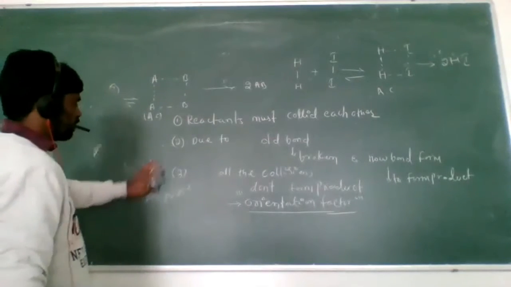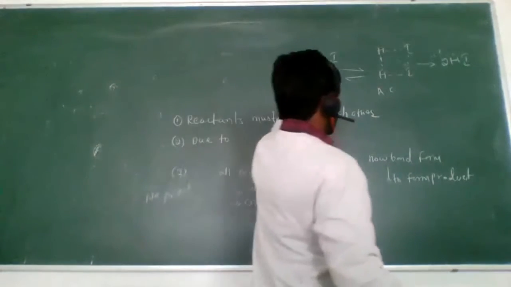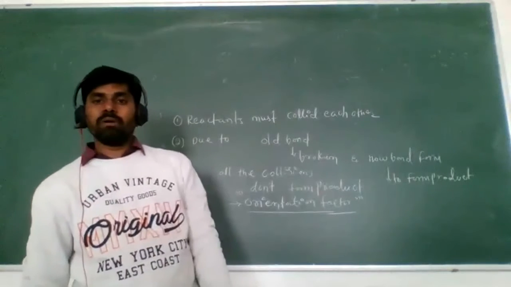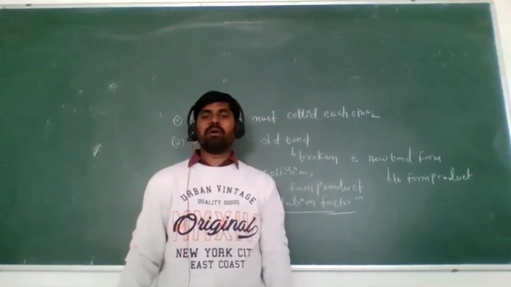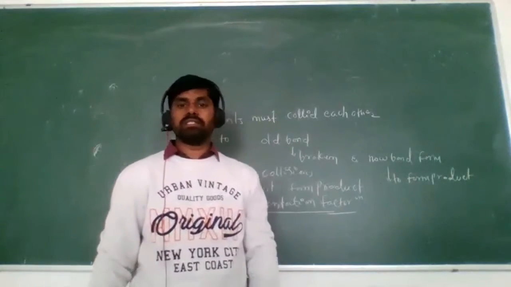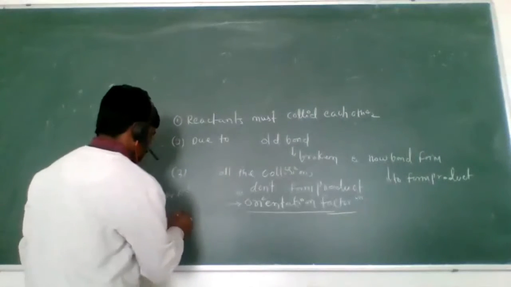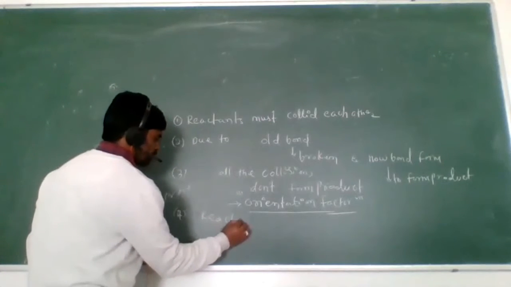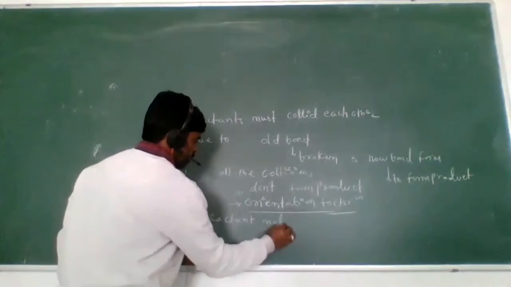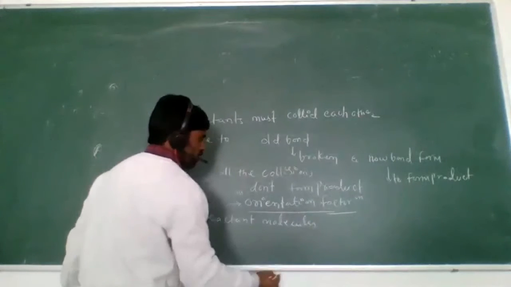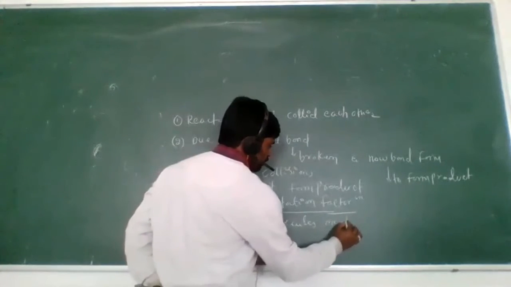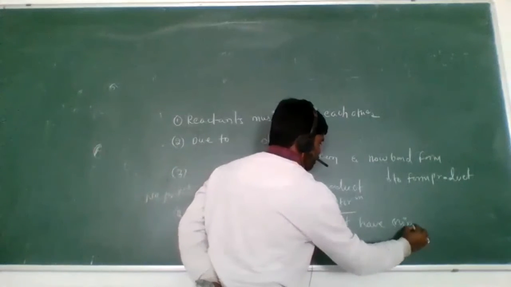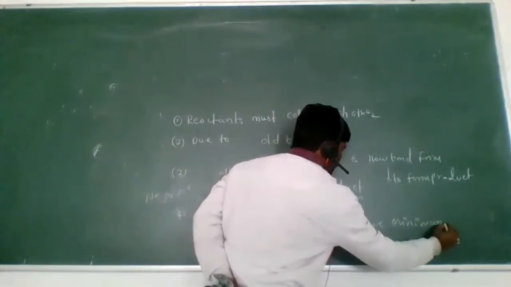Look here, the fourth point. The reactant molecules must have minimum energy.